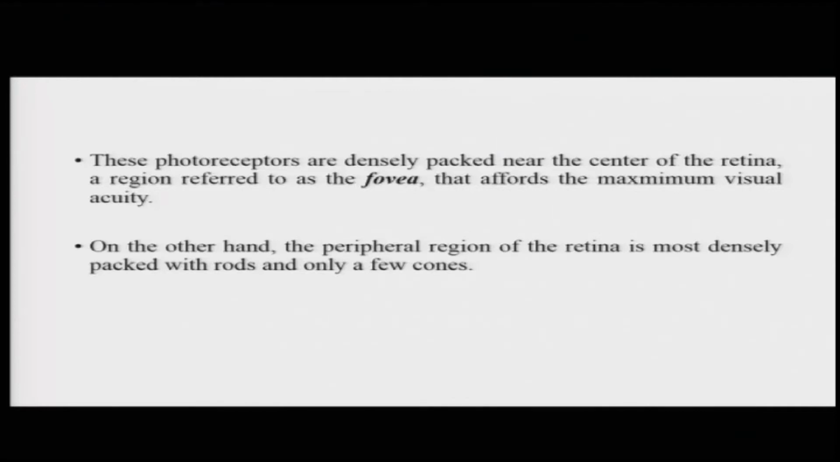Now, these photoreceptors, the rods and the cones, are distributed differently. The cones are densely packed near the center of the retina, a region referred to as the fovea, as we just saw. This region affords us the maximum visual acuity. On the other hand, the peripheral region of the retina is most densely packed with rods and only a few cones. This is the region that gives you peripheral vision, and other than the high resolution color images, it helps you navigate in times of less light or when things are not very